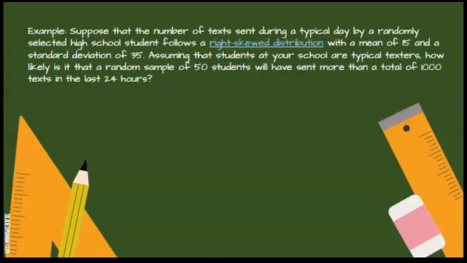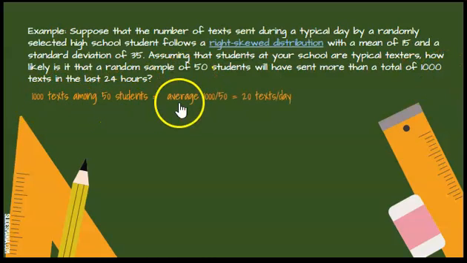So, we got to stop and think here. The mean and the standard deviation are given to us per student, right? If I have 50 students and I have a total of 1,000 texts, how many is that per student? So I got to stop and do that real quick. 1,000 texts among 50 students, that would be approximately 20 texts a day, right? That's what they're asking me here. I need to know, what is that per day per student to make this work?